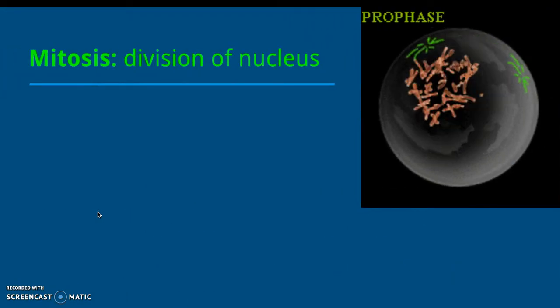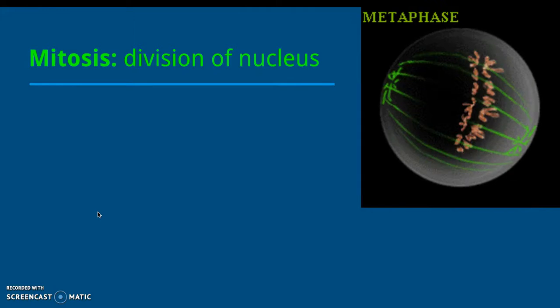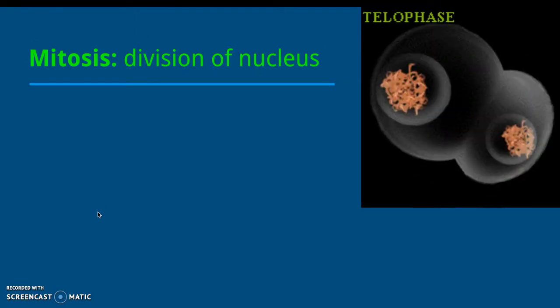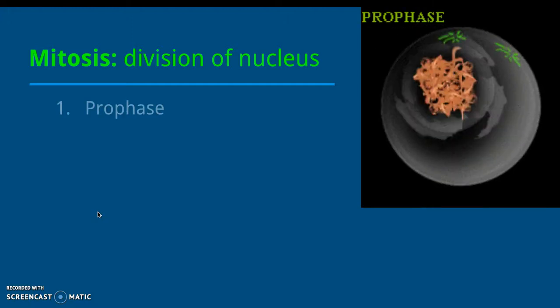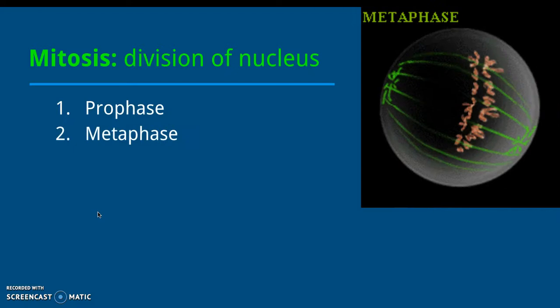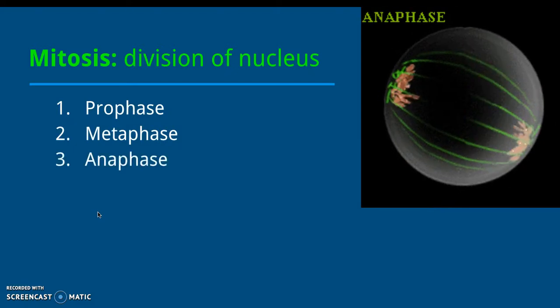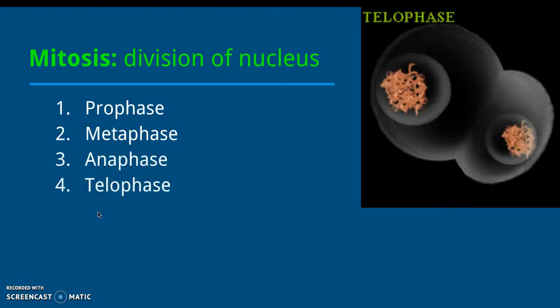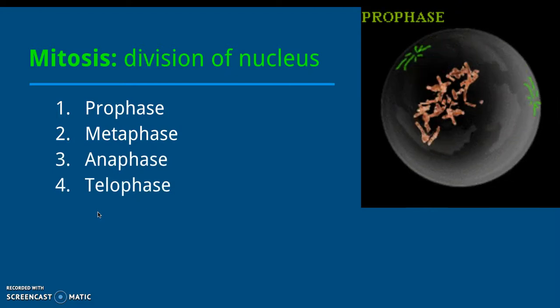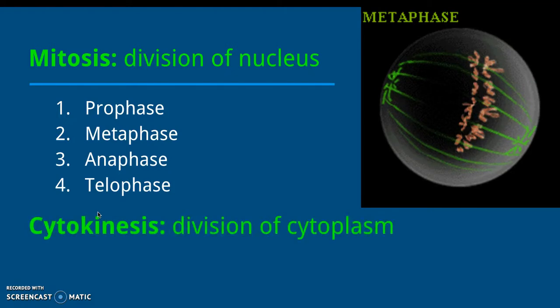Mitosis, which is division of the nucleus, ideally consists of 4 phases. The first phase in division of the nucleus is prophase, followed by metaphase, anaphase, and finally telophase. Once the nucleus has divided, then occurs division of the cytoplasm.